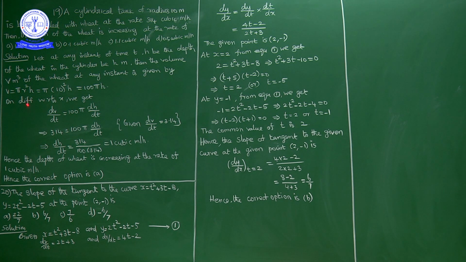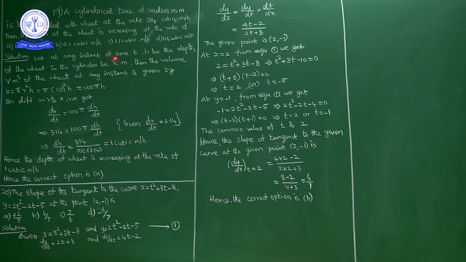Then the depth of the wheat is increasing at the rate of, meaning the change in height. You have to find the change in height. Now what is given? The change in volume is given, and the radius is given. We have to find the change in depth, or change in height.